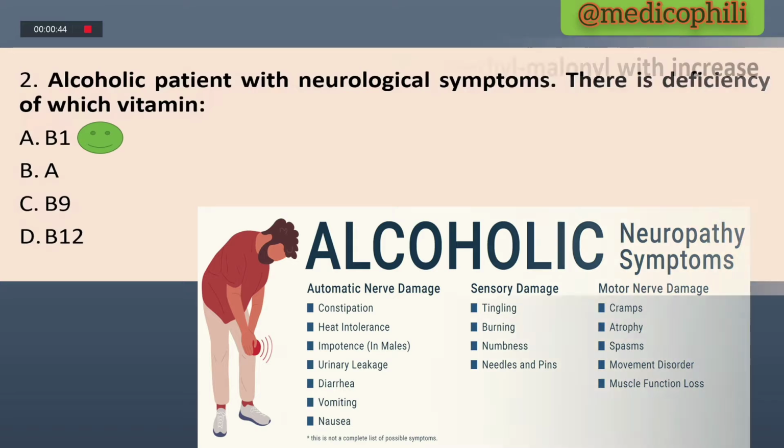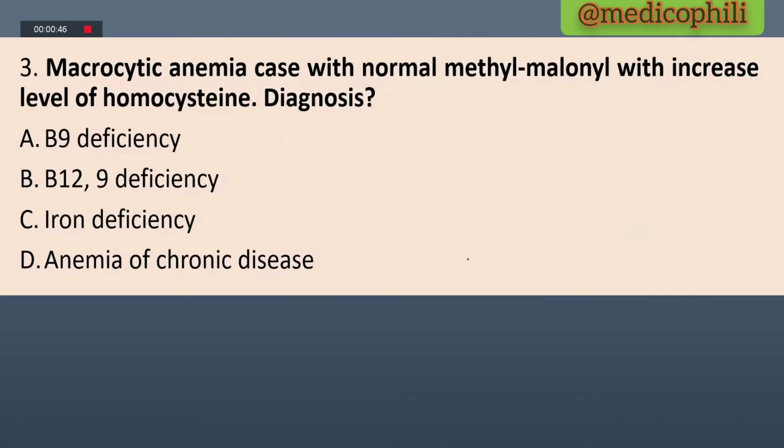And the next question is, macrocytic anemia case with normal methylmalonyl and increased level of homocysteine. In this case, given is normal methylmalonyl, which means we cannot include B12, and we can give folate therapy. Folate deficiency is the cause of the macrocytic anemia in this case.